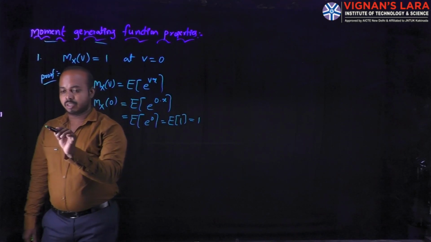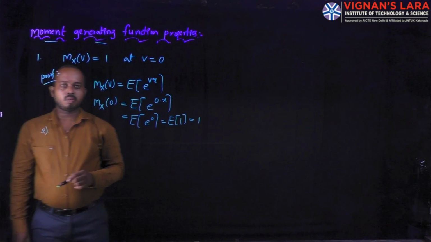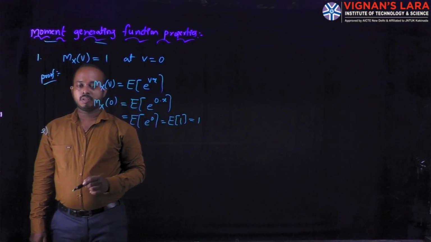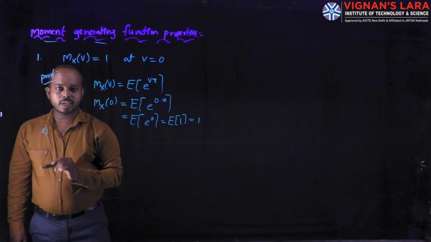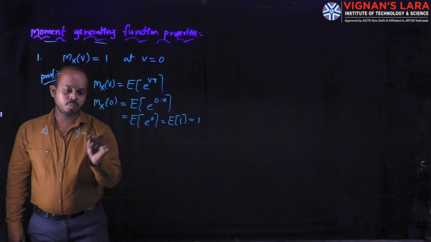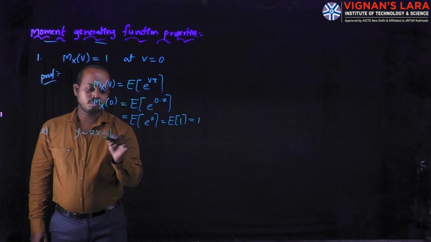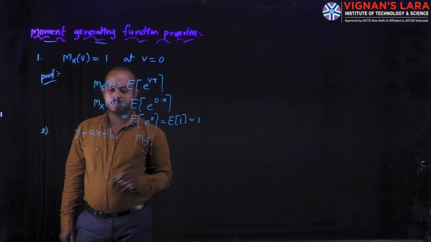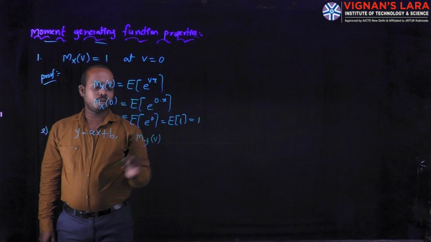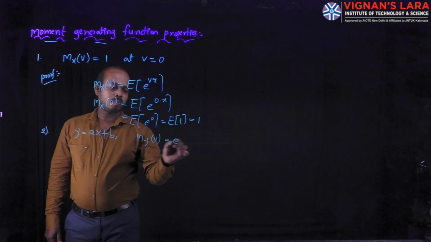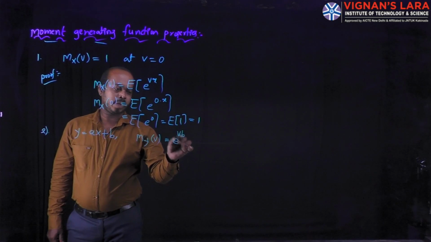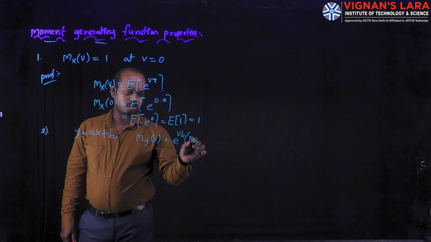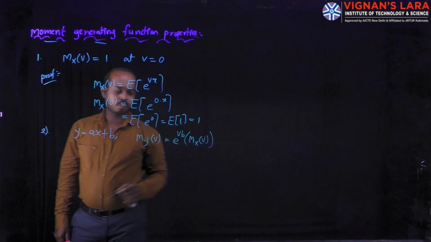Coming to the second property. In the second property, we apply the moment generating function to a linear equation. Here I am taking the linear equation Y equal to aX plus b. The moment generating function is M_Y(v) equal to e power vb into the moment generating function M_X(av).